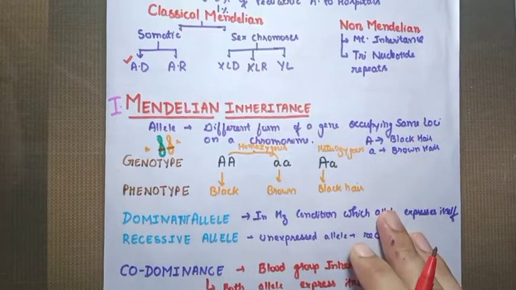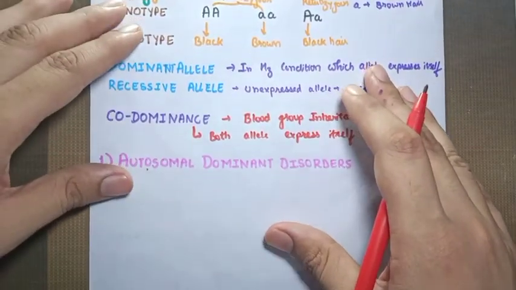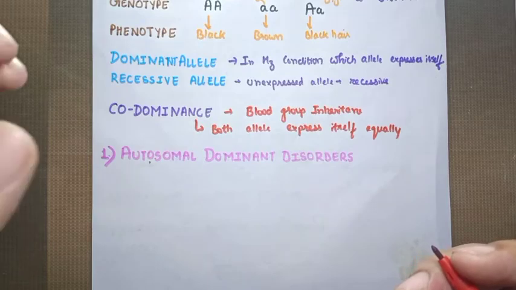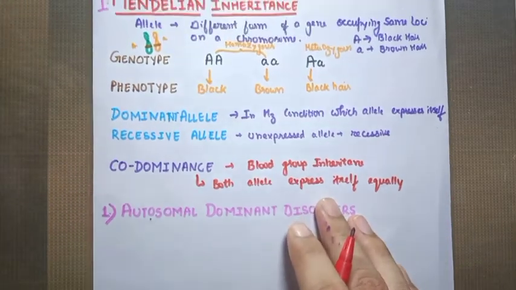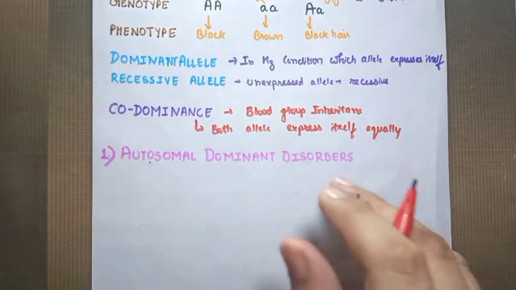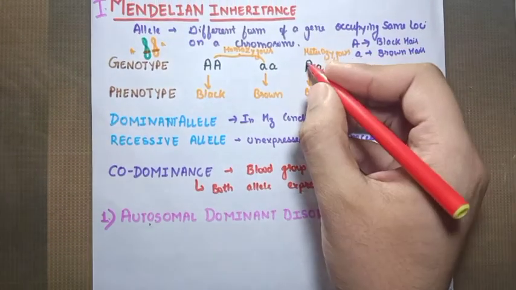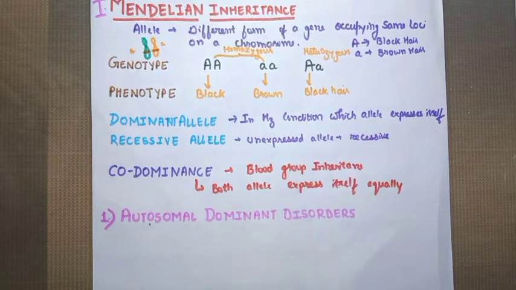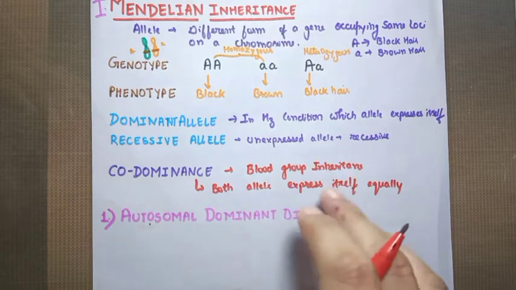In a previous video, we started the Mendelian modes of inheritance, and this video will talk specifically about the autosomal dominant disorders. So let's start with the video. What do you understand by the autosomal dominant disorders? So the defect is in the dominant gene, which will definitely express itself in the heterozygous condition.